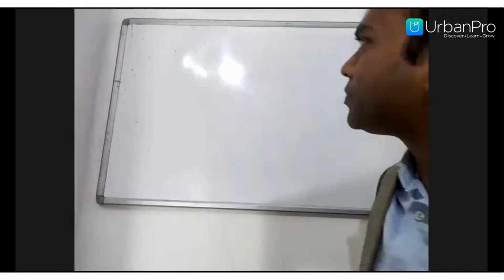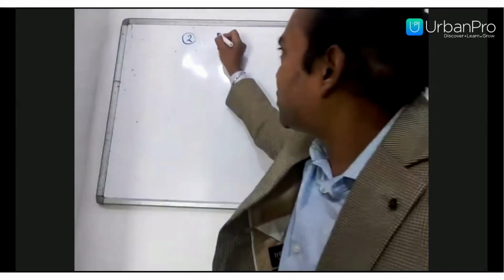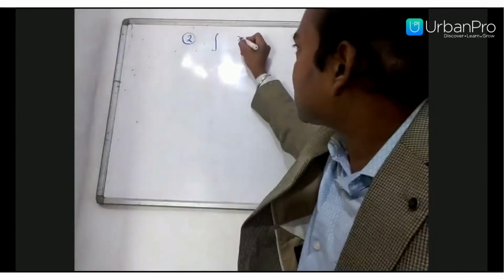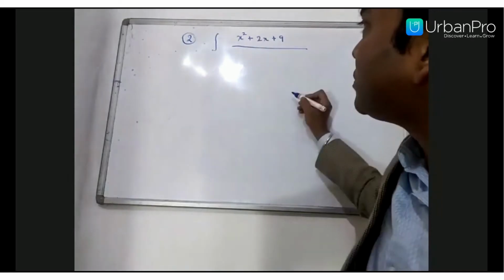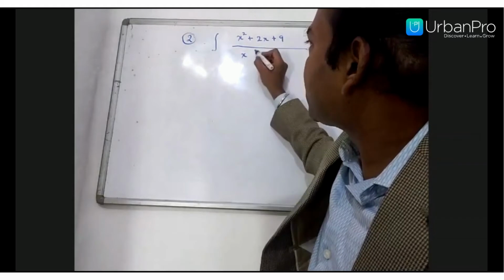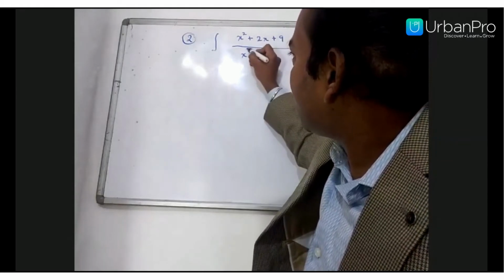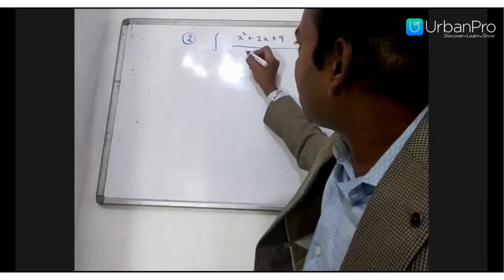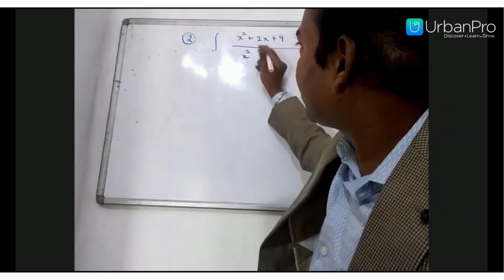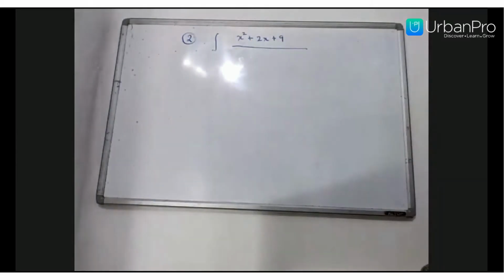Second problem I am taking. Integration of x square plus 2x plus 9 upon, sorry, I'm taking the problem again, 1 minute, upon root x.